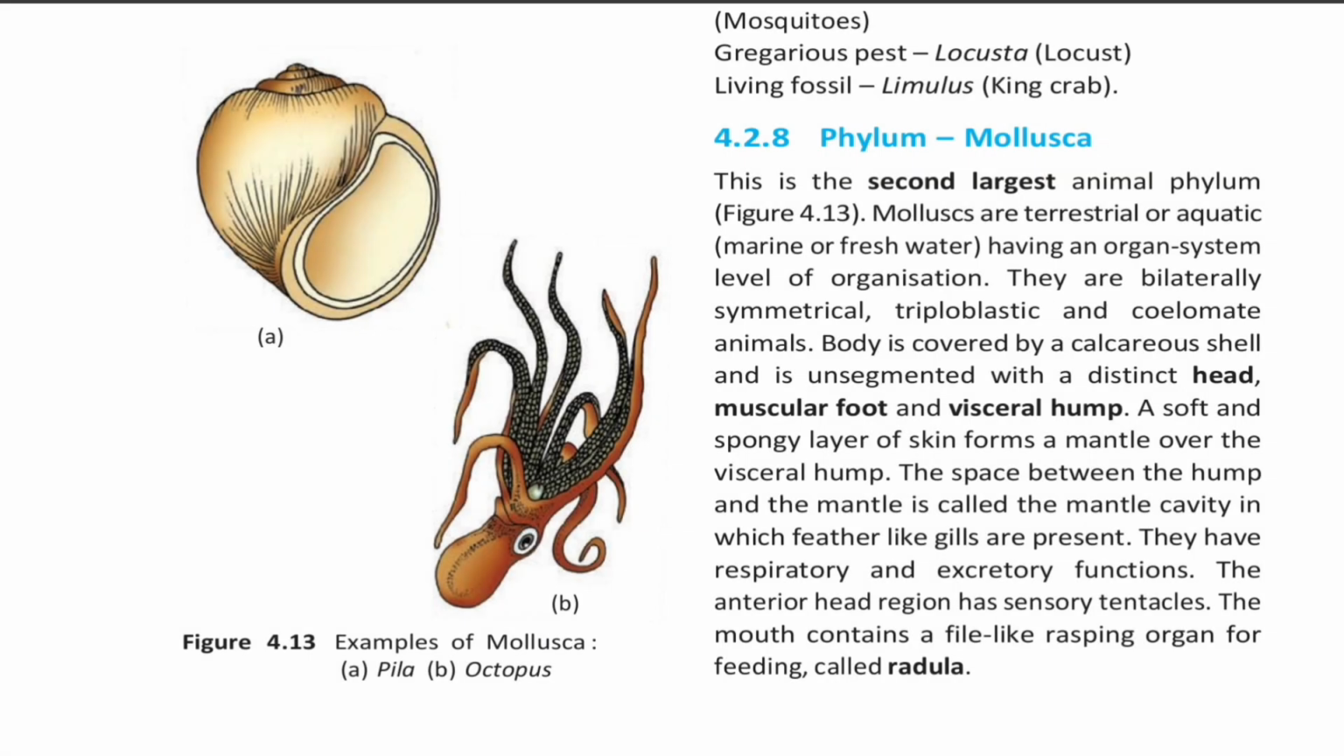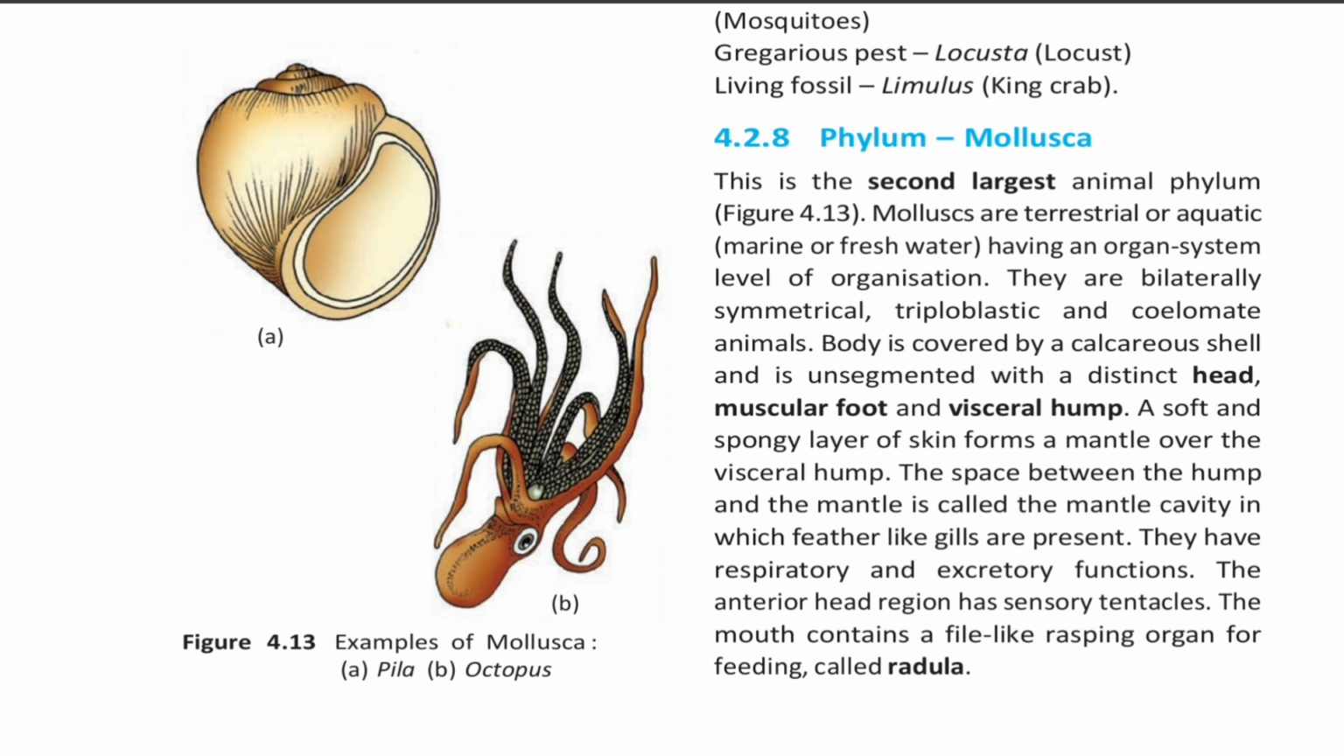4.2.8 Phylum Mollusca. This is the second largest animal phylum. Molluscs are terrestrial or aquatic, that is marine or freshwater, having an organ system level of organization. They are bilaterally symmetrical, triploblastic and coelomate animals. Body is covered by calcareous shell and is unsegmented with a distinct head, muscular foot and visceral hump. A soft and spongy layer of skin forms a mantle over the visceral hump. The space between hump and the mantle is called the mantle cavity, in which feather-like gills are present.